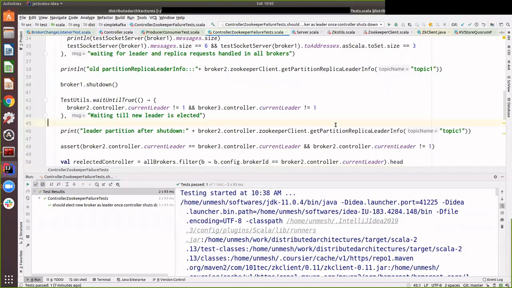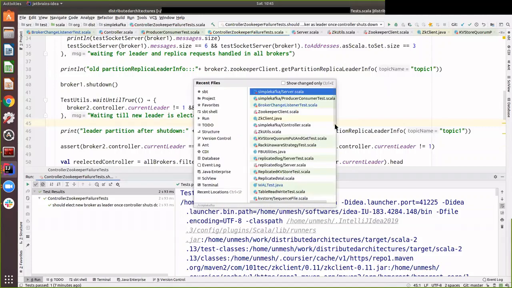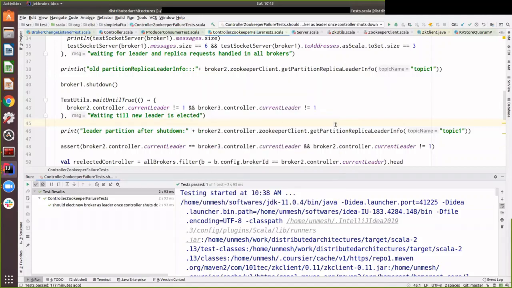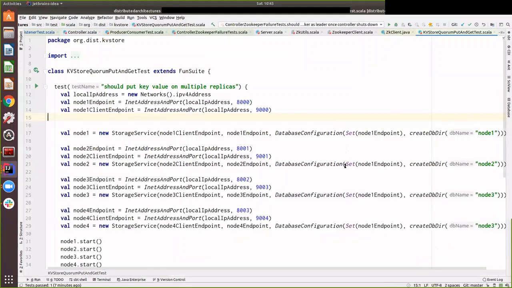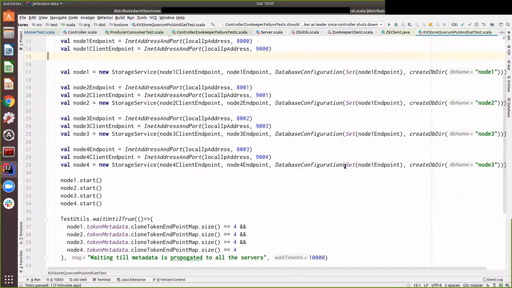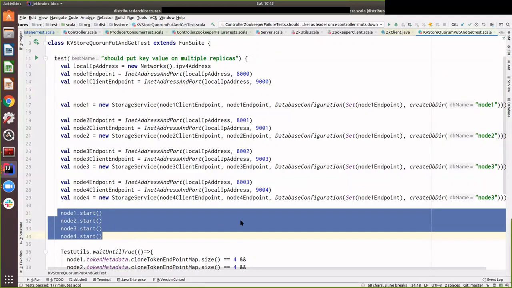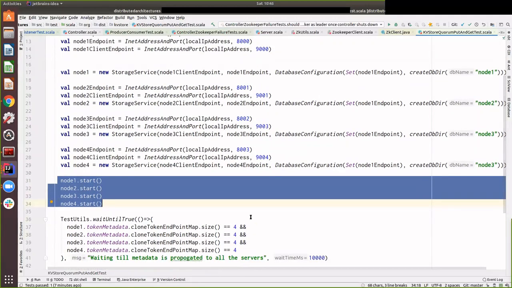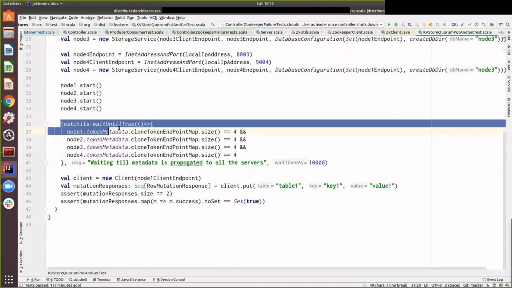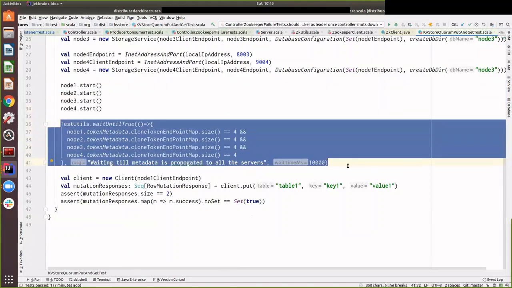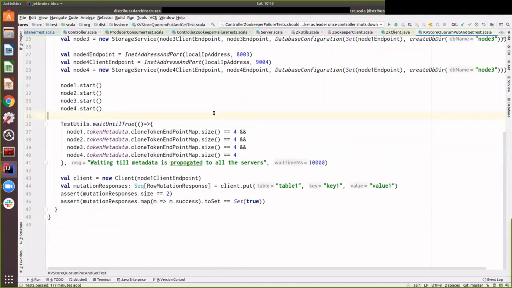And now we'll see this in action. So I have this small test here, similar to what I had, with objects representing servers. Here there are 4 objects, or 4 servers, that I start, and eventually they will have metadata about everyone else because they are doing gossip internally.